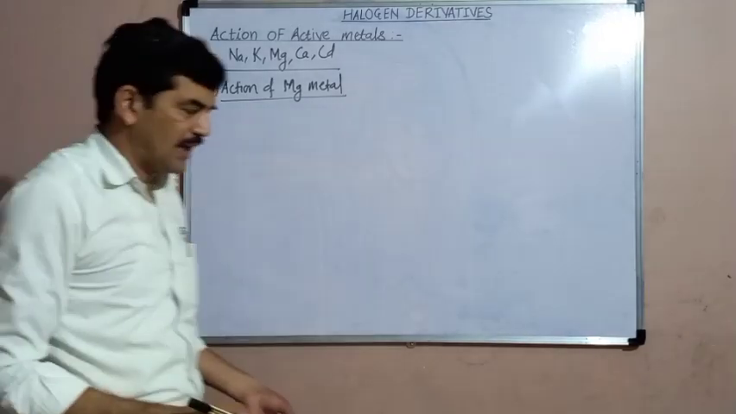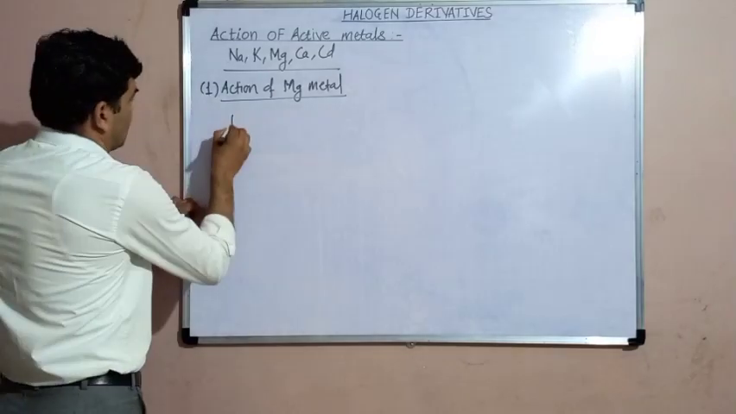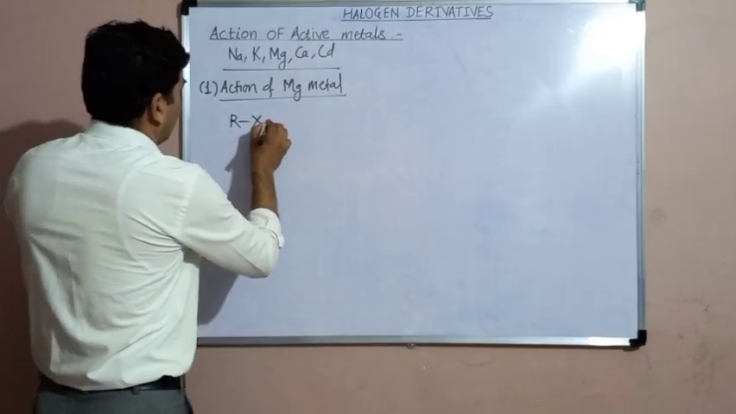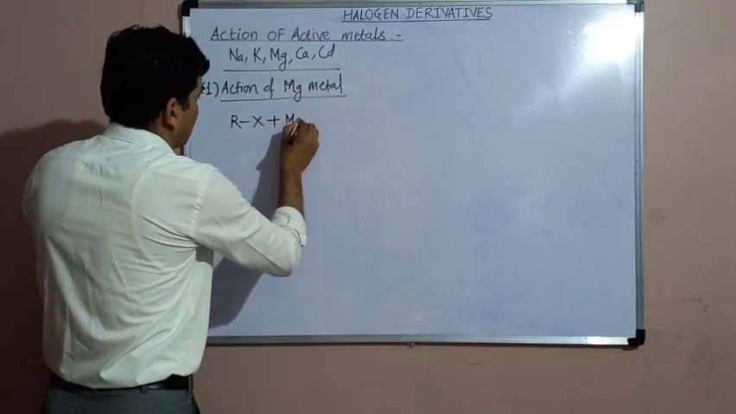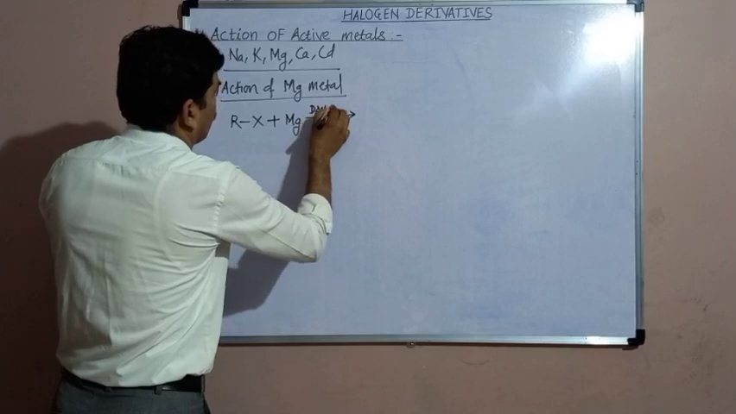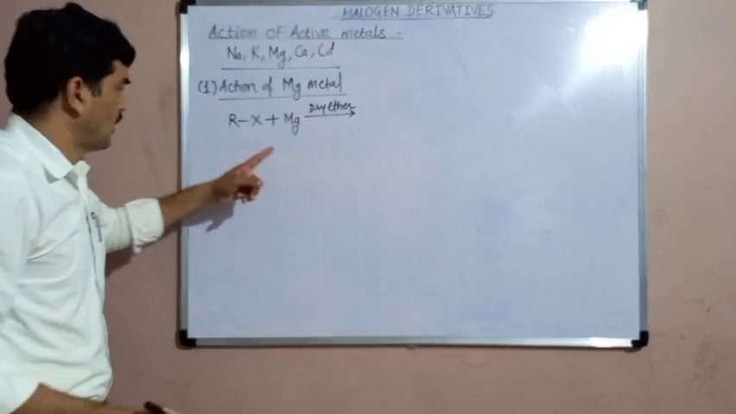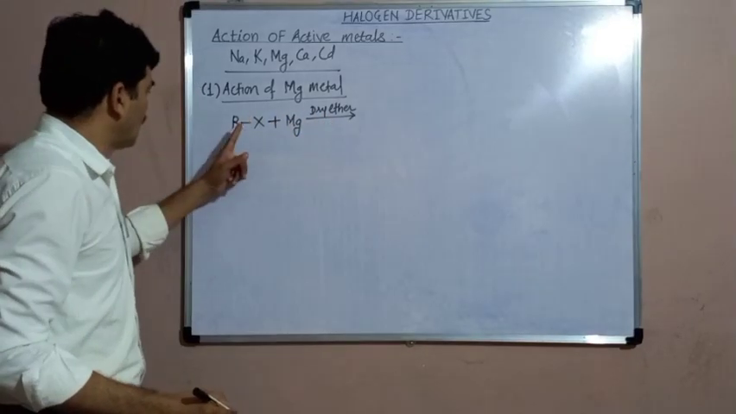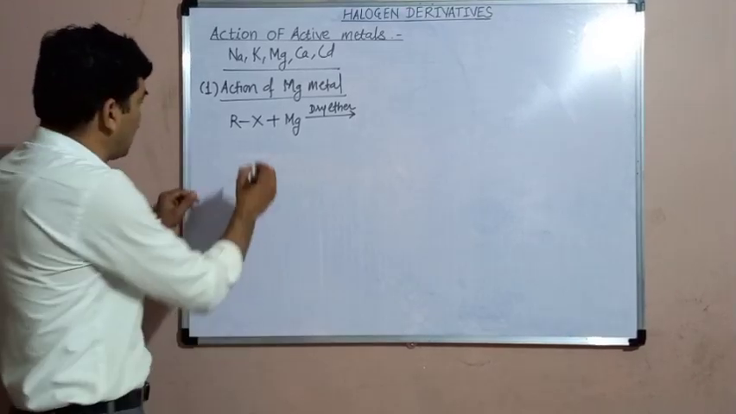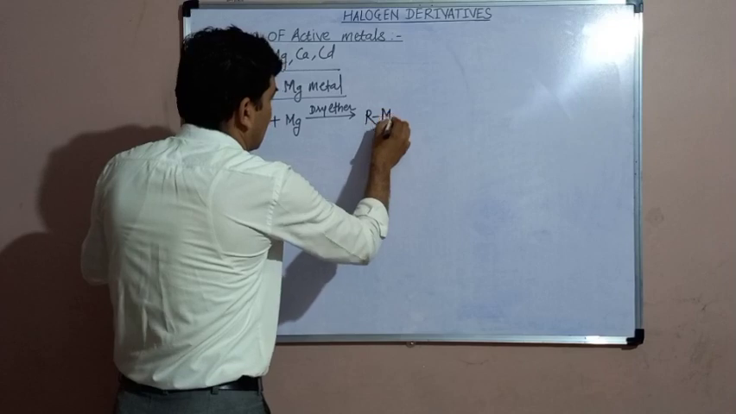Magnesium is also a very reactive metal. When magnesium metal reacts with the alkyl halides, RX is the general formula of alkyl halide, and this is the magnesium metal. The reaction is carried out in dry ether. Here dry ether is a solvent. In this solvent, the alkyl halide and magnesium both are mixed together and reacted. So there is a formation of RMgX.